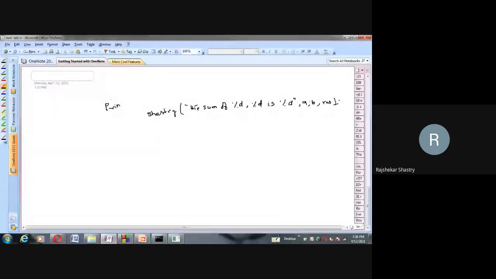Suppose initially a is 5 and b is 7, then res should return this particular value. If I say res is equal to a plus b, then a, b and res values are to be printed. Thus on the screen I should get the answer like this: the sum of 5 comma 7 is, or the resultant of 5 and 7, 12. So this message I have to get.